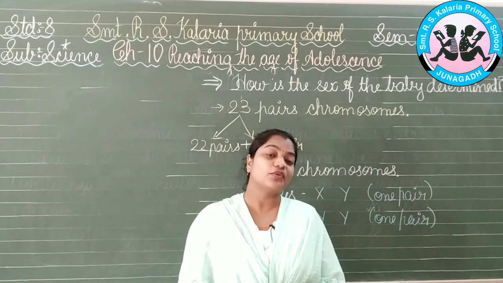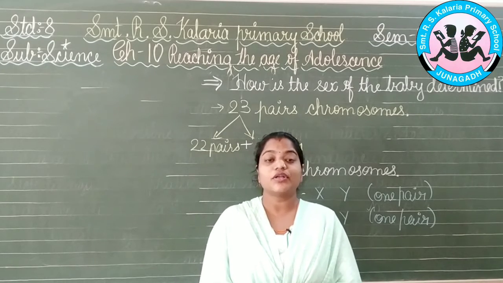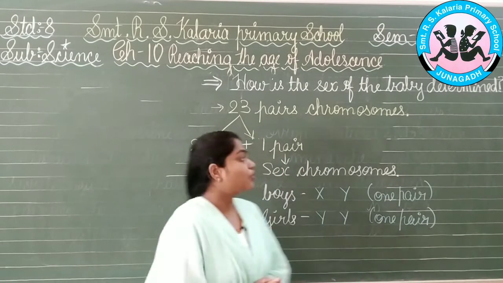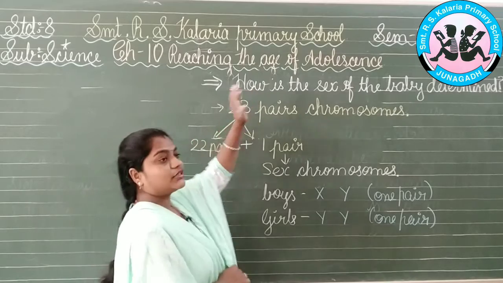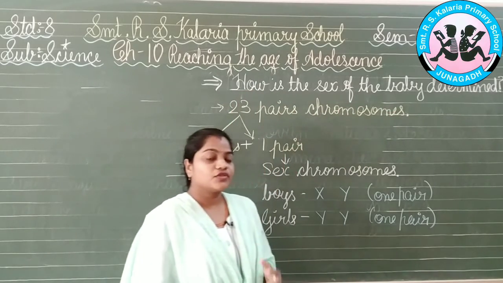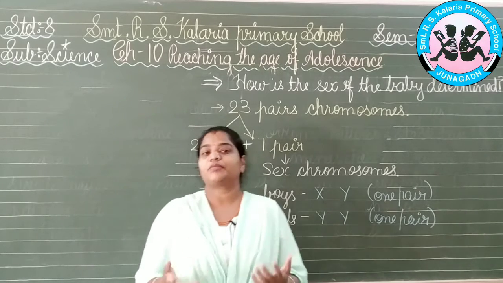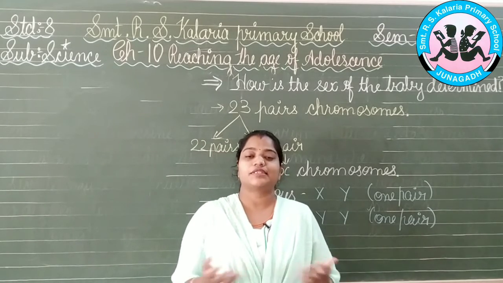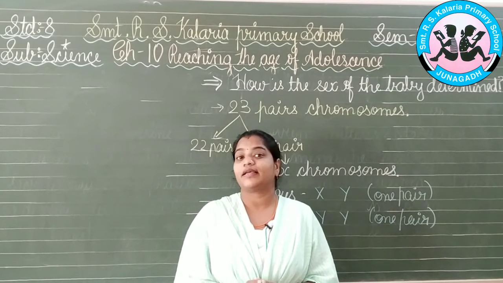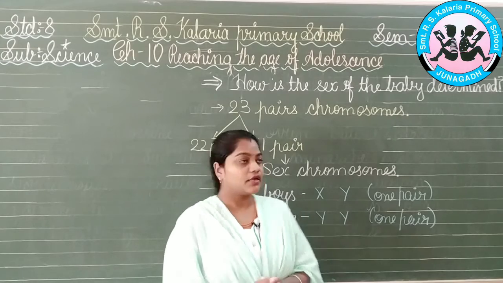Paheli is asking a question: how can we find out the gender of a child? So let's study about that. Now a question that arises is how is the sex of the body determined? So what are the aspects by which we can determine that? See, it is a natural process that we cannot find out which sex the child will be when it is developed. Okay, but how it is being produced, that we can come to know.